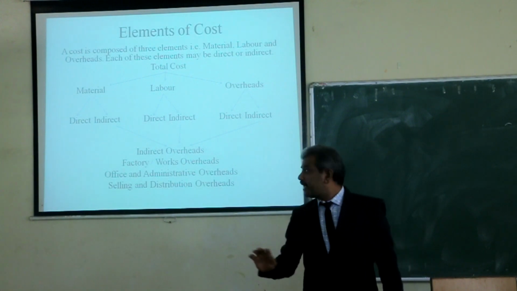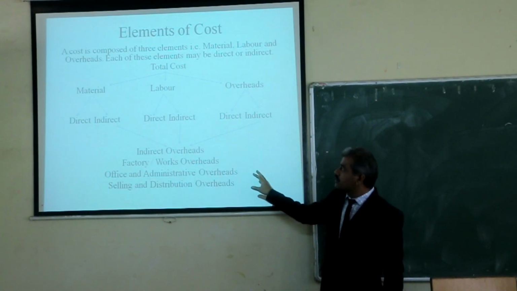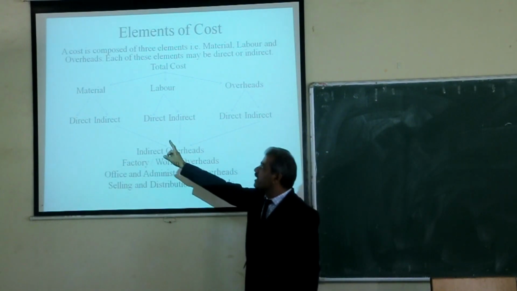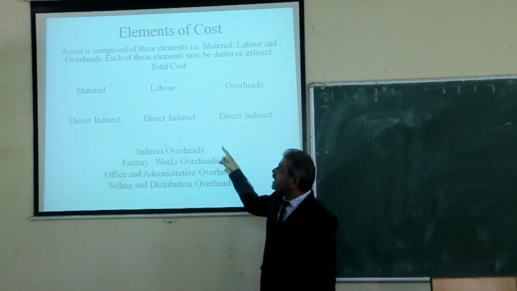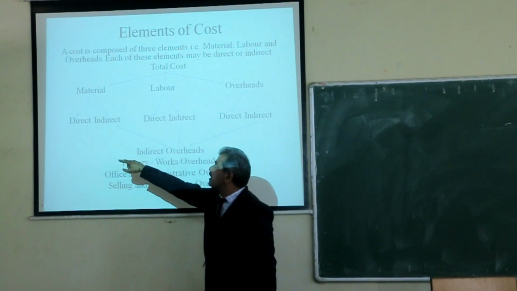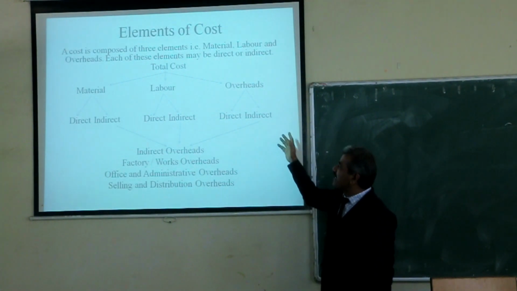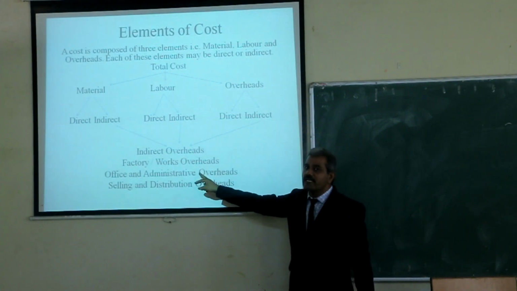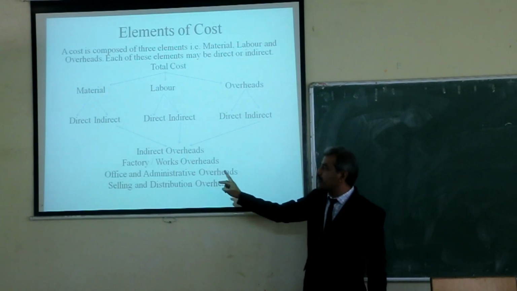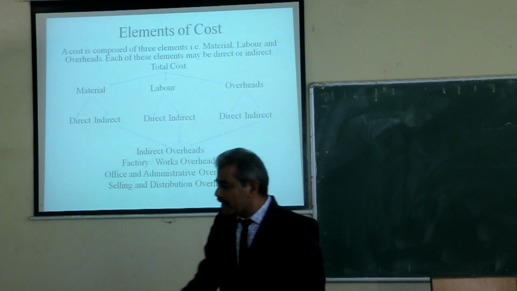It means, friends, when you are going to calculate the total cost, you have to consider direct cost as well as indirect cost. Direct cost means direct material plus direct labor plus direct overheads, and indirect overheads means factory overheads, office and administrative overheads, and selling and distribution overheads.